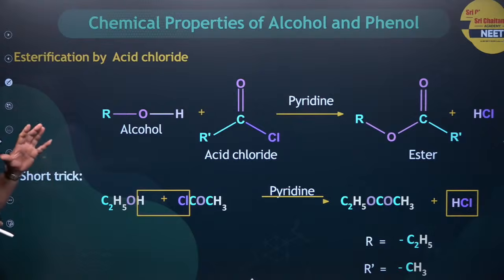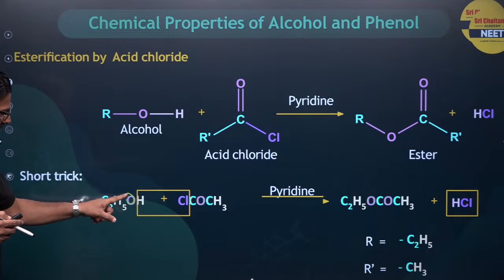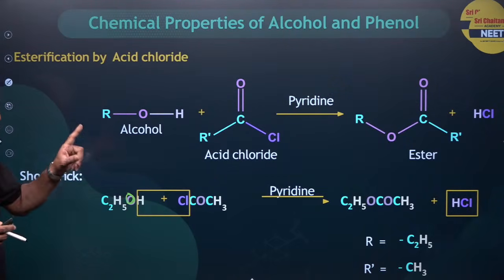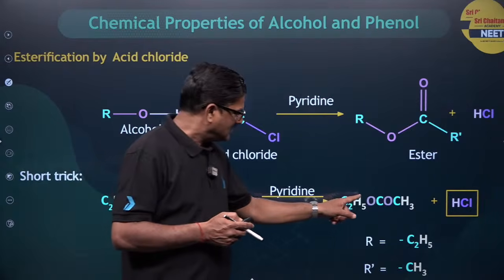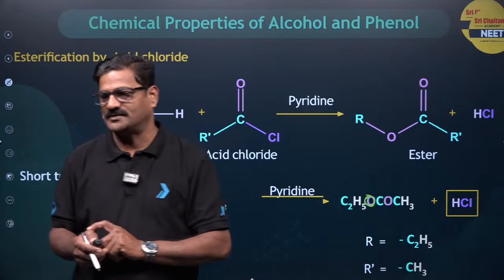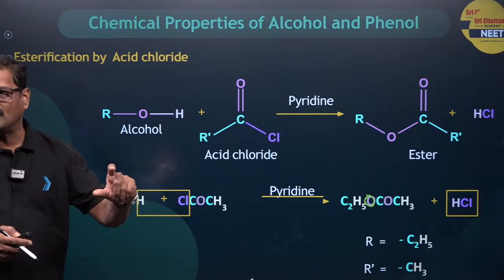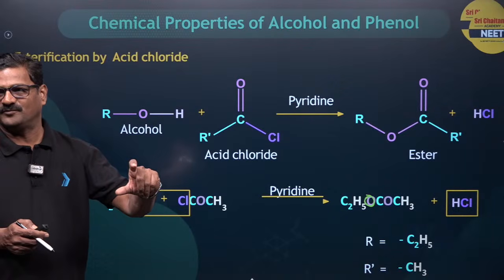And a simple short trick I just want to say: in the esterification mechanism, the oxygen of alcohol is retained in the ester. That is very important. The oxygen of alcohol is retained in the ester. Fine.